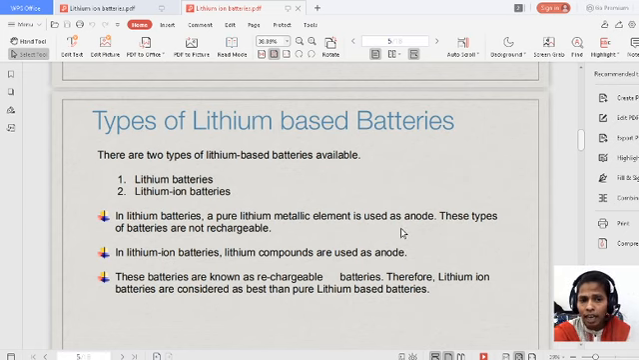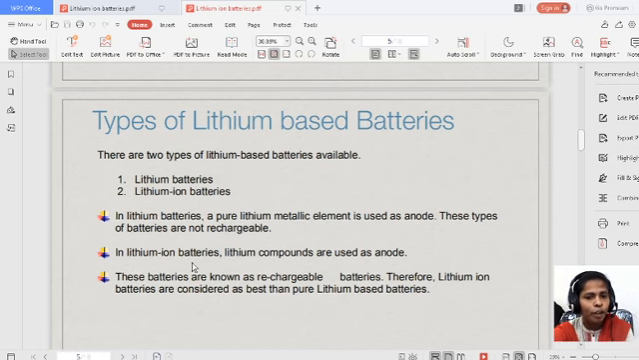Lithium itself acts as the anode in primary lithium batteries. These types of batteries are not rechargeable. So, you know what non-rechargeable batteries are? Once the battery becomes dead, we can't reuse such batteries. We can't recharge them.